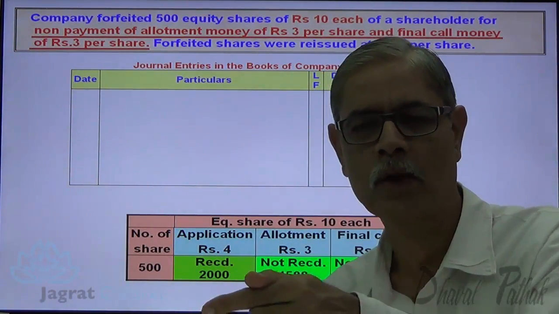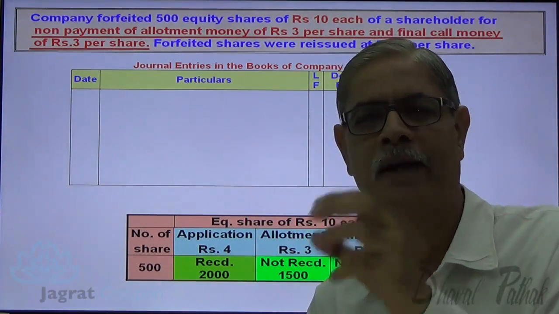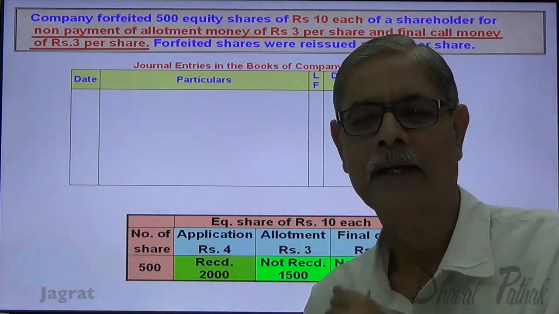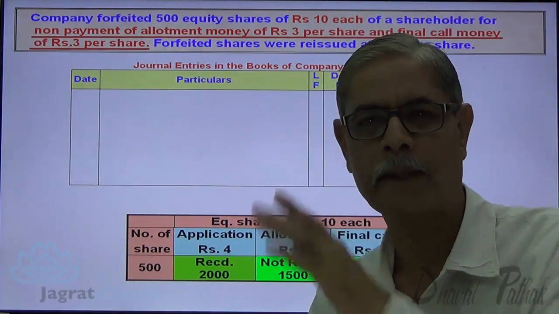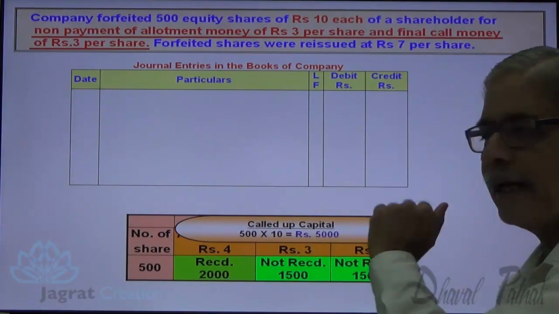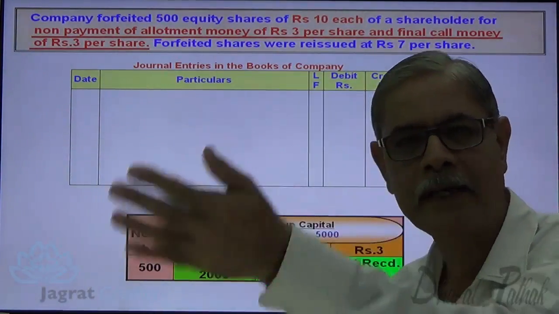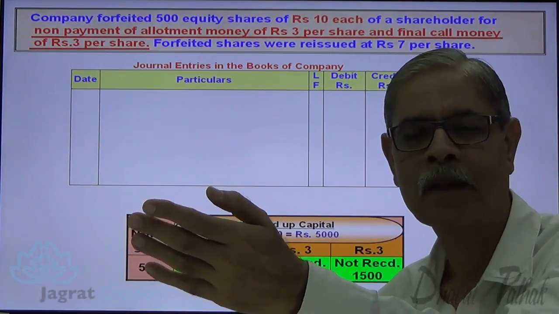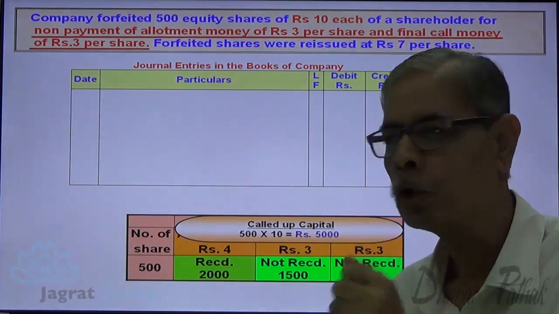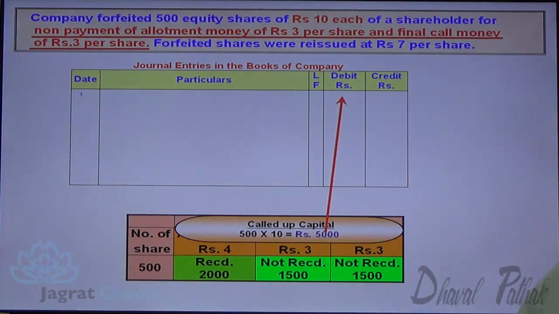When the shares were allotted, share capital account was credited. When they are forfeited, share capital account is debited with what? Called up capital. So equity share capital account debit, called up capital is how much? 10. 500 into 10, 5000 is the capital. That has been already credited in the books of the company when the amount was demanded. So this called up capital is cancelled. So share capital account debit 5000.